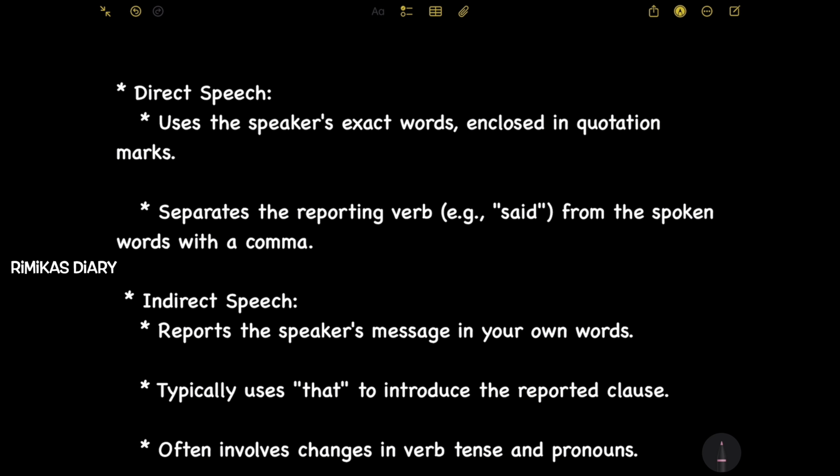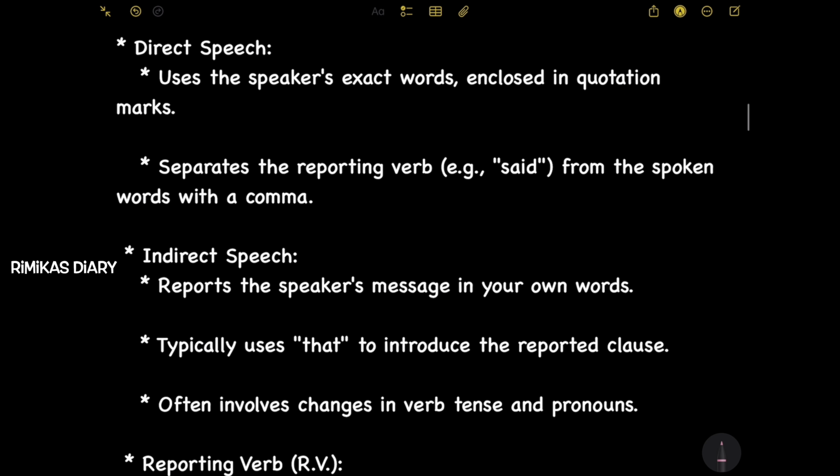Next, direct speech. Let's see what direct speech is in simple words. It uses the speaker's exact words enclosed in quotation marks. So it uses the speaker's exact words without changing even one word, and it is enclosed in quotation marks. It separates the reporting verb, for example said, from the spoken words with a comma.